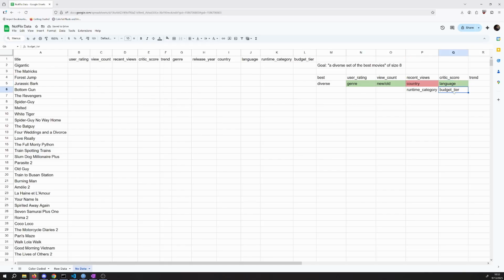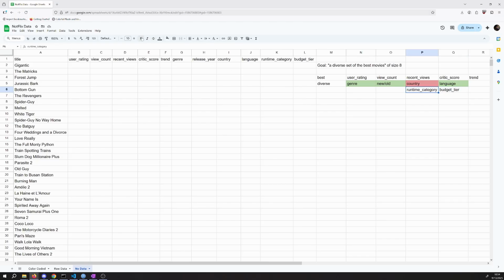Then it comes down to runtime categories and budget tier. Both of these seem relevant to diversity, but I'm anticipating that it might be hard to try and get diversity in all of these categories, and also I actually don't think that these diversity categories matter as much to people. I don't think there are a lot of folks that are like, oh, where is my short movie? I wanted a short movie. Or okay, indie maybe more. Like I want an indie movie over a blockbuster. Exactly. That might be okay, so maybe I've argued myself